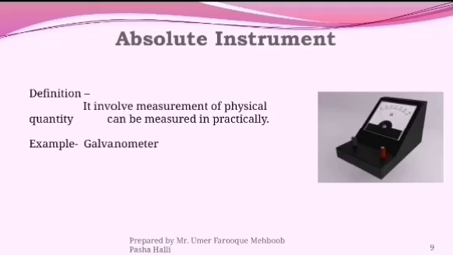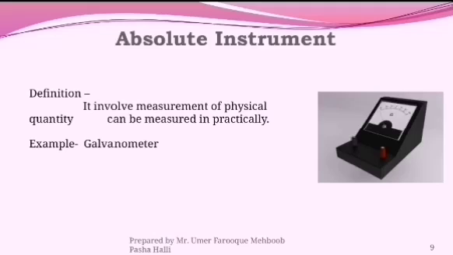Next, absolute instrument. An absolute instrument involves the measurement of a physical quantity that can be measured practically. The best example of an absolute instrument is the galvanometer. If we take a galvanometer, copper wire and a magnet, and the copper wire is connected to the galvanometer, then when the north pole of the magnet enters the coil, there will be a deflection in the galvanometer.